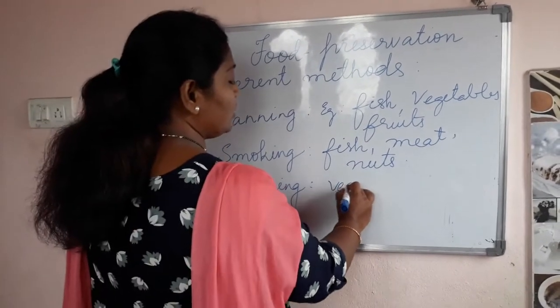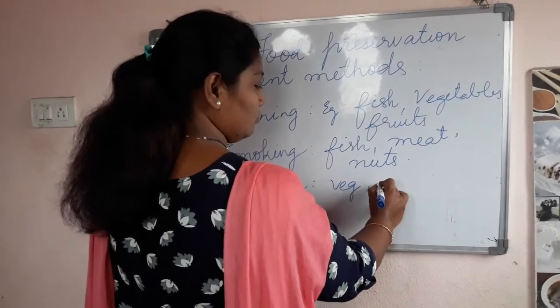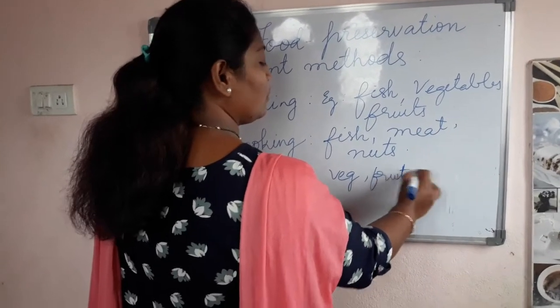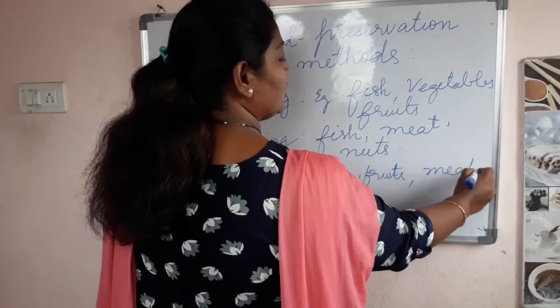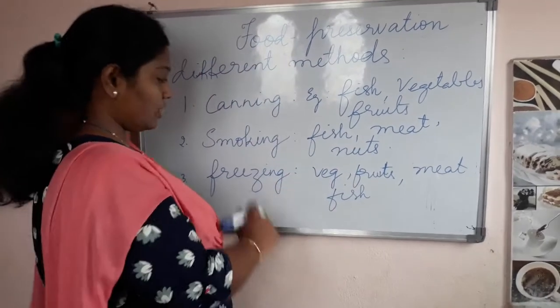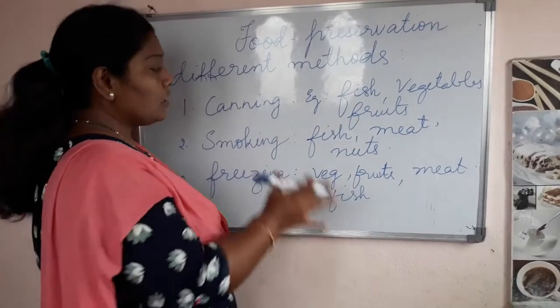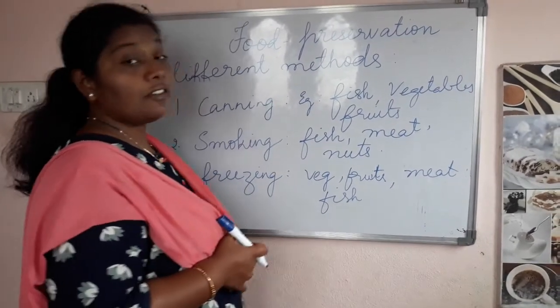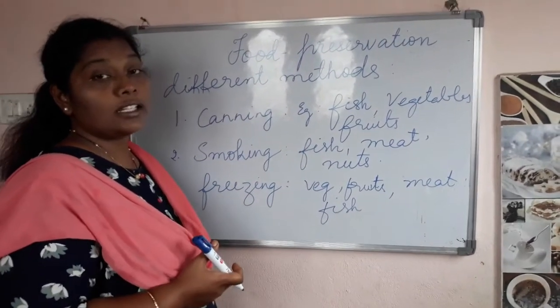All vegetables, fruits, meat, fish, everything comes under freezing. So mostly this technique is used for preserving varieties of food items.